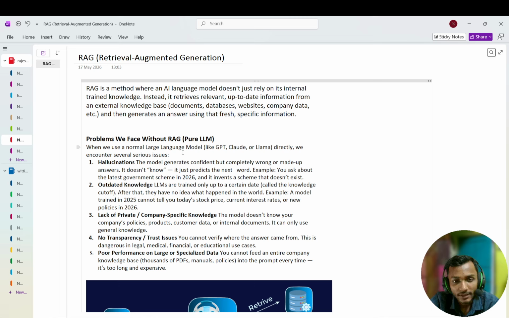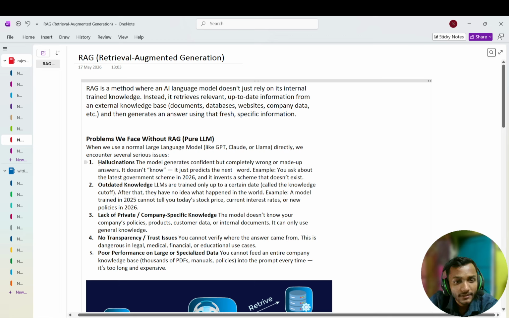Any LLM, if it doesn't know the answer, gives a wrong answer with full belief. If ChatGPT doesn't know the stock price of Apple and you ask for it today, it gives a wrong answer. That is called hallucination.